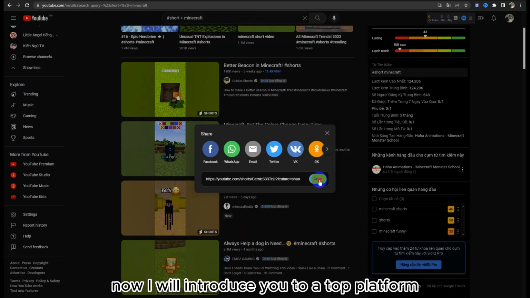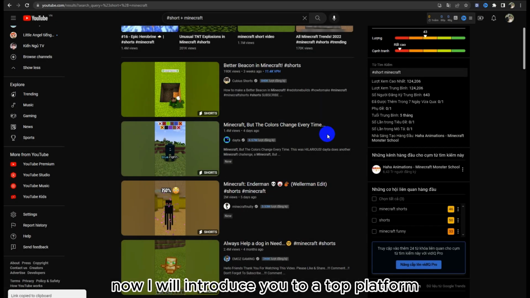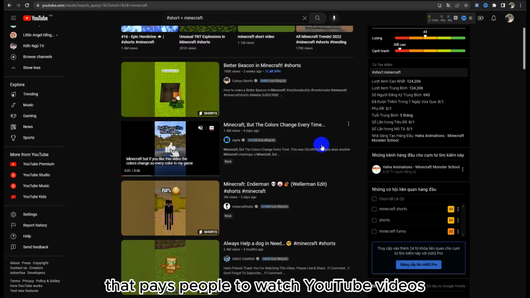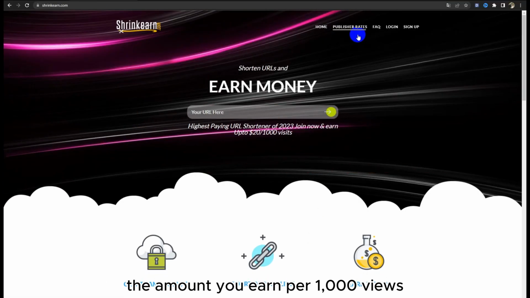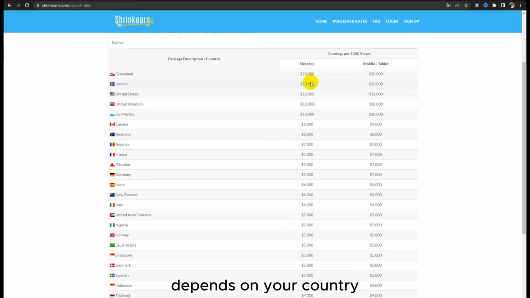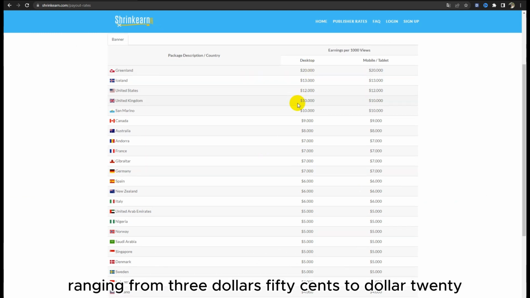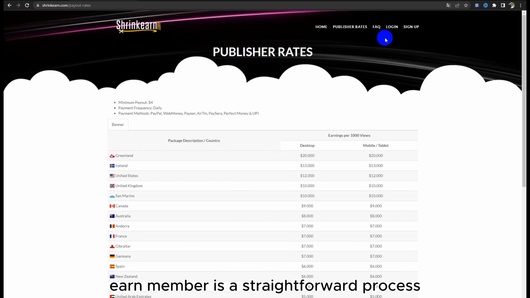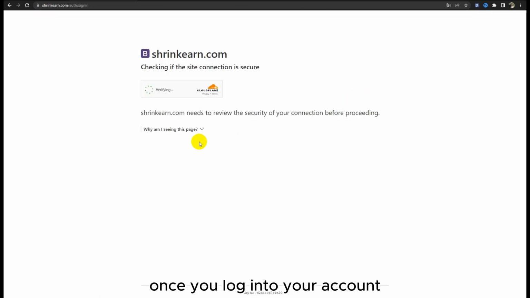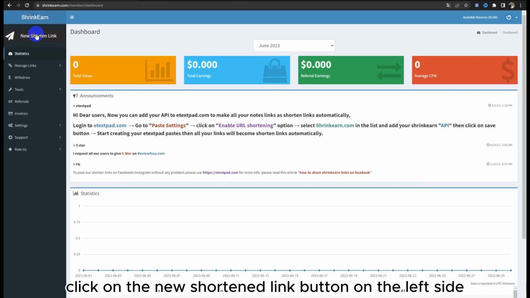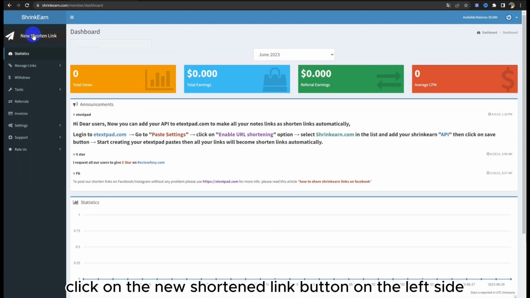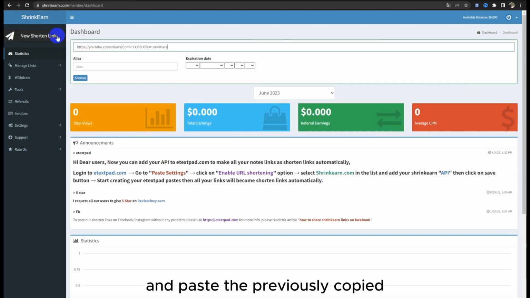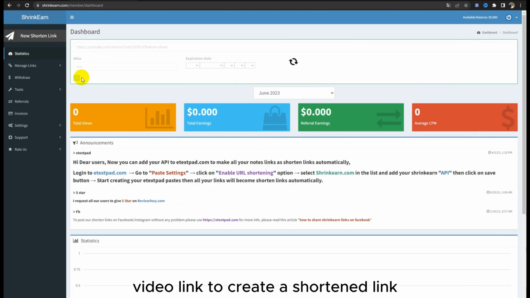Step 2. Now I will introduce you to a top platform that pays people to watch YouTube videos, ShrinkEarn. The amount you earn per 1,000 views depends on your country, ranging from $3.50 to $1.20. Registering as a ShrinkEarn member is a straightforward process. Once you log into your account, click on the New Shorten Link button on the left side and paste the previously copied video link to create a shortened link.